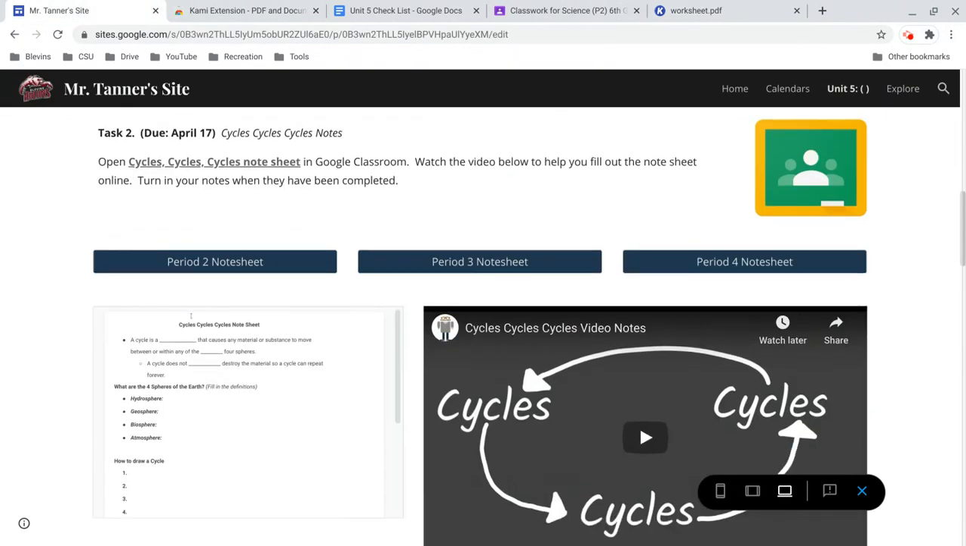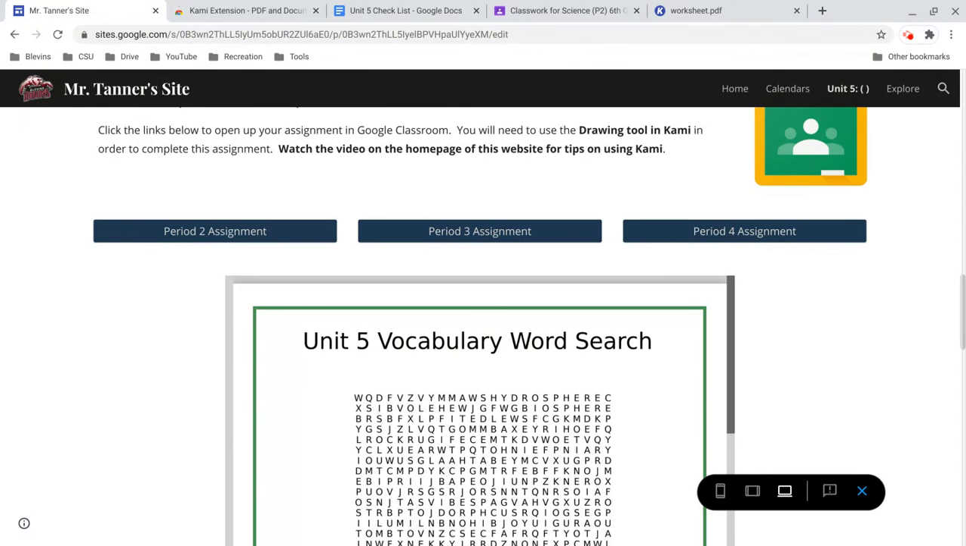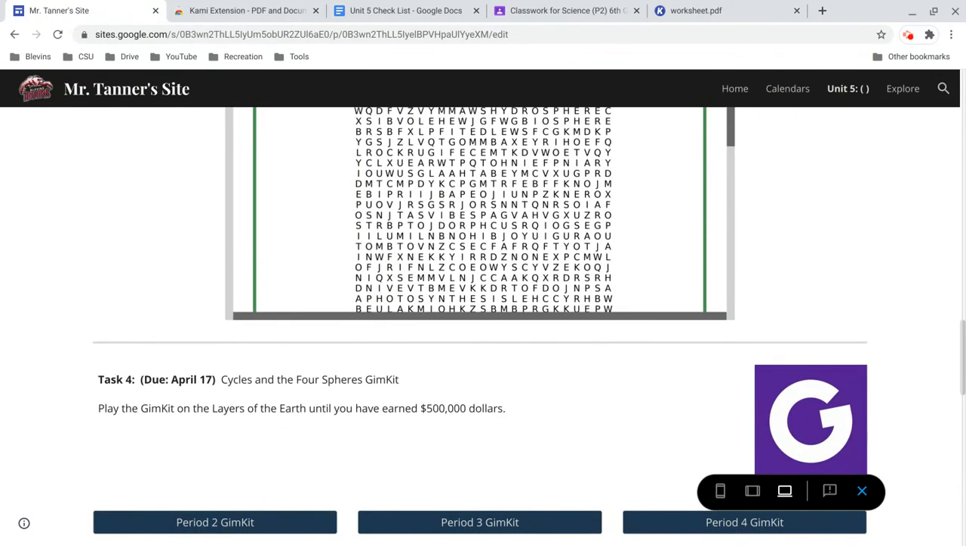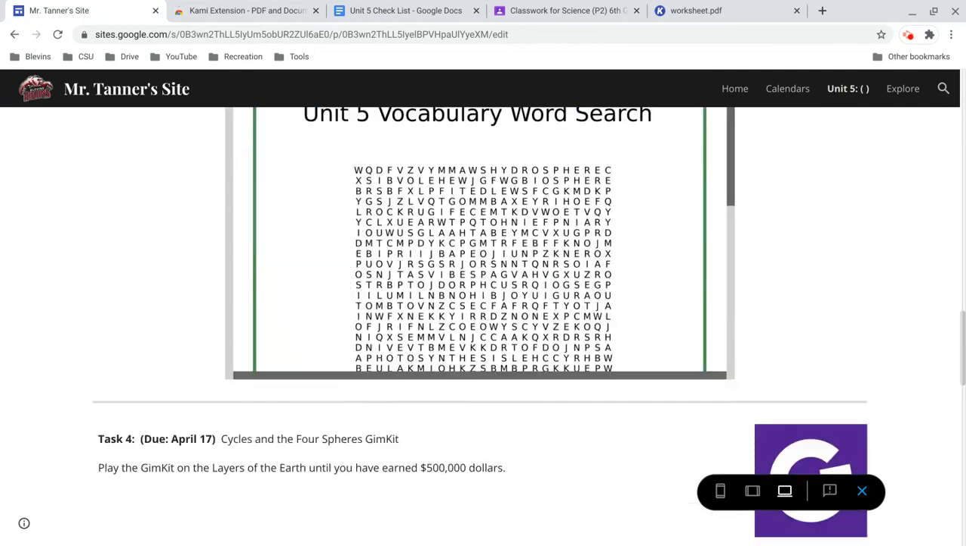Let's go back to the website. So that is the word search. Again, using Kami and the drawing tool will make that much simpler. Please go back to Google Classroom and turn that in when you're done. You need to press turn in for this still.